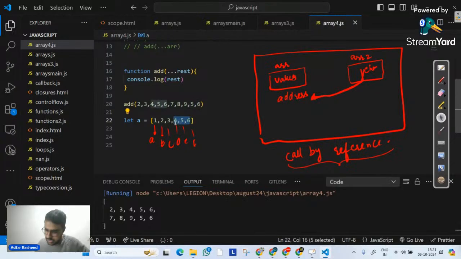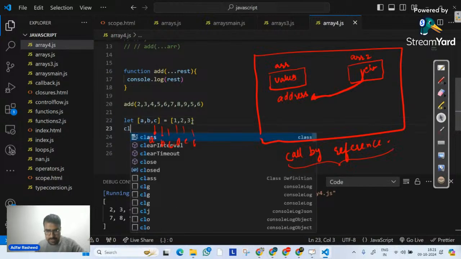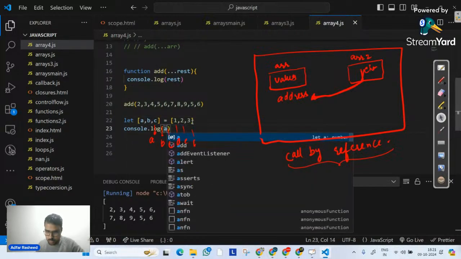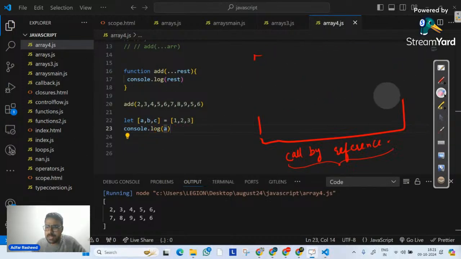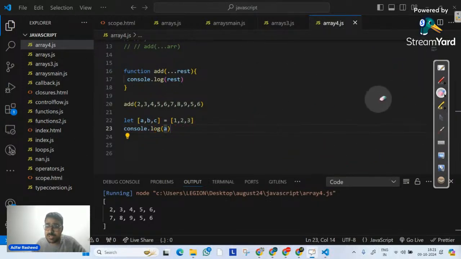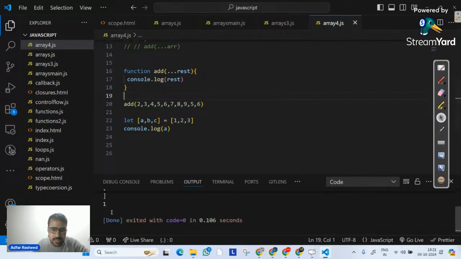Let me try to reduce the number of values here. I will create the destructuring like this. So let a, comma, b, comma, c equal to this. In this case, I will say console.log a, and let's see what the output of this code is going to be. This concept is called destructuring, so please pay attention. Of course, we can do that. I will even show you that as well. That's what my plan is. If I try to execute it, we can clearly see a became 1. Very wonderful.